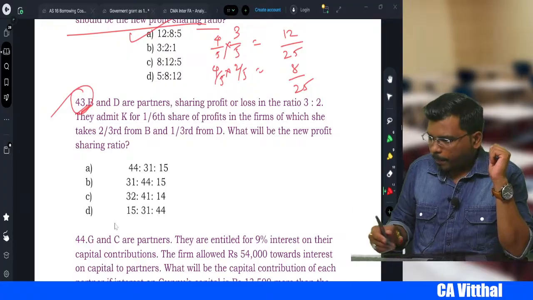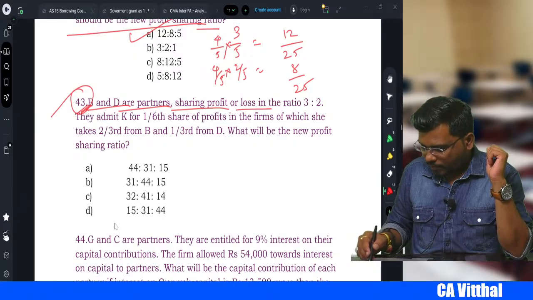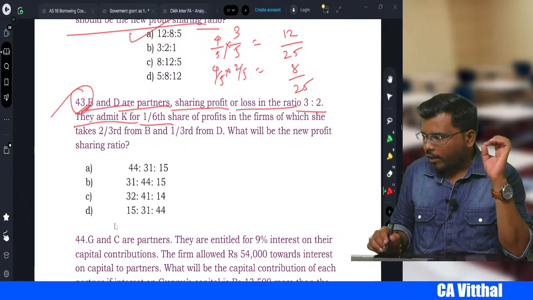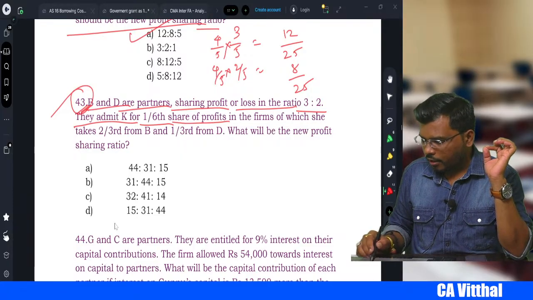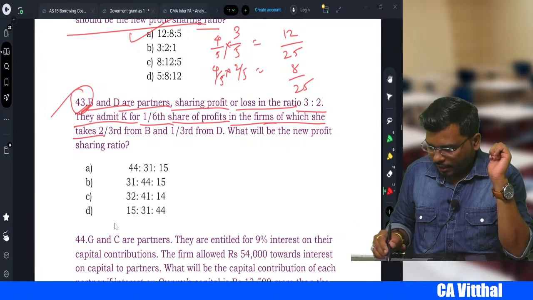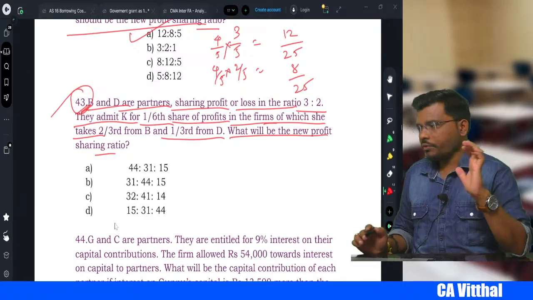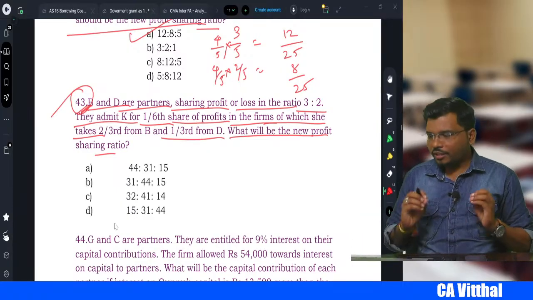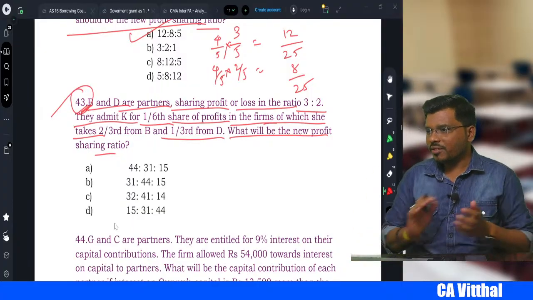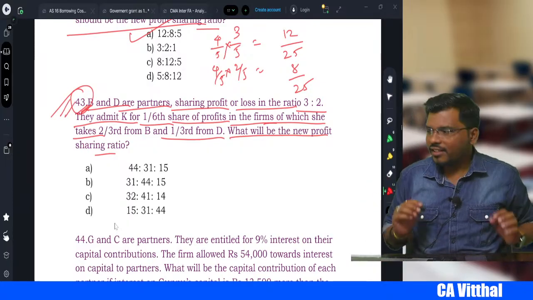Right? So, B and D are partners, sharing profit or loss in the ratio of 3:2. They admitted K for 1/6 share of profit in the future. The firm takes 2/3 from B and 1/3 from D, right? What will be the new profit sharing ratio? Very, very beautiful sum, my dear students. Okay, so can you calculate and tell me what will be the answer for the 43rd question?